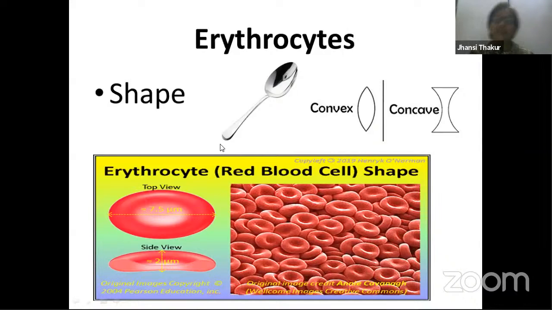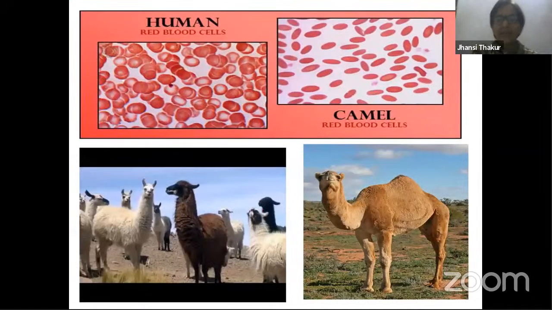Biconcave, otherwise you can also have circular shape. But this is different when you talk about camels and llamas. Generally it is given in the textbook that camels and llamas have elliptical-shaped RBCs. But even research is going on about what kind of shape the cells really are.